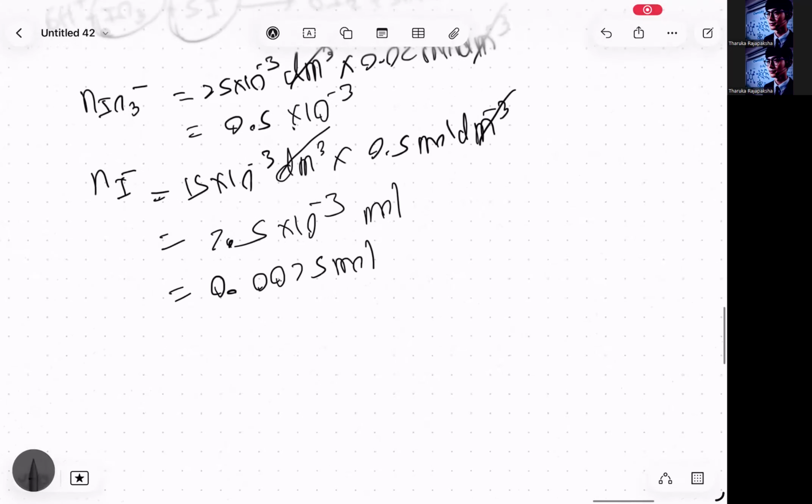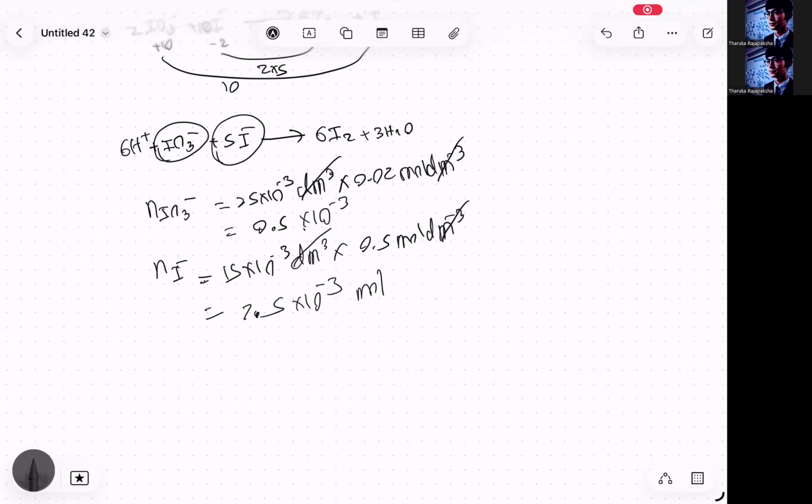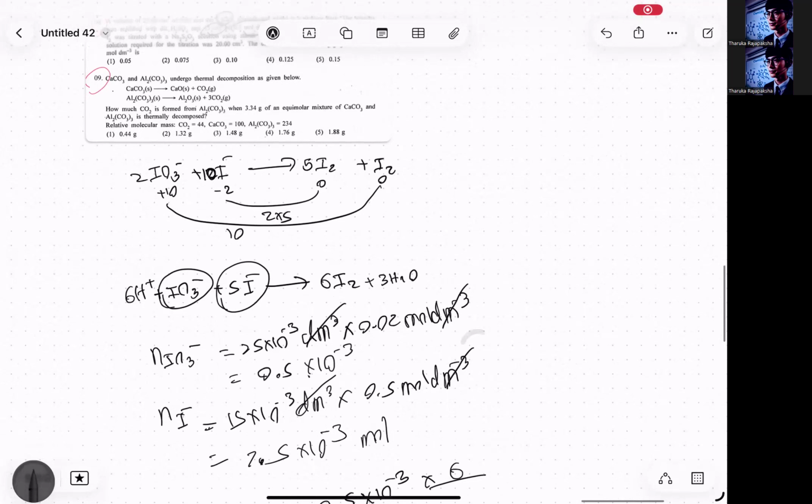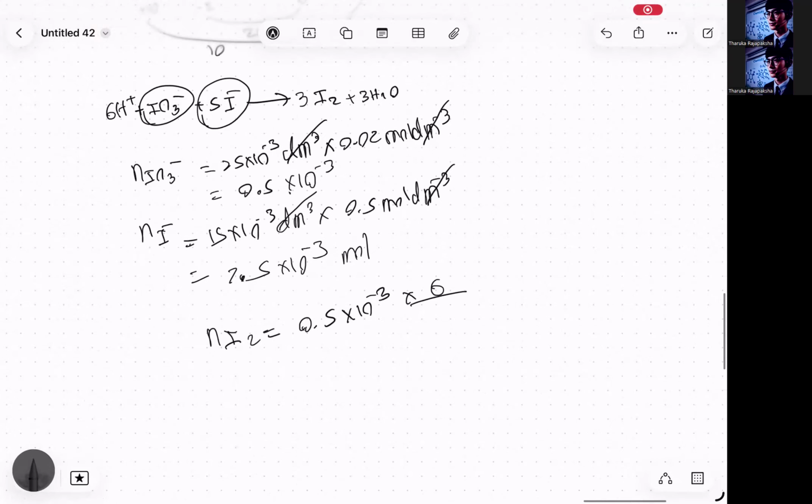Right, so the limiting reagent, of course, in this case will be IO3 minus. The number of moles of I2 formed will be 0.5, 10 to the power minus 3 multiplied by 6 over 1, and this will be 3, right? Not 6. 5I minus, yeah, 3, right? 6 remain, this should be 3.